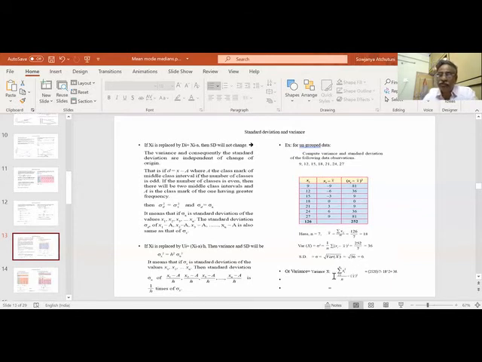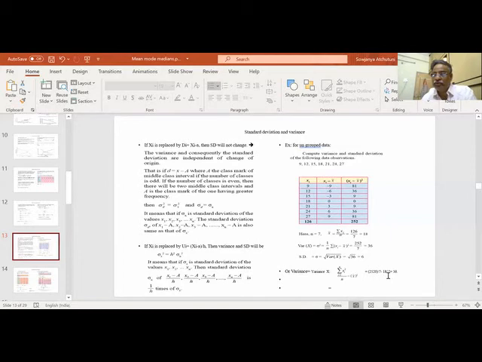So let us see the other formula also: sigma xi square by n minus x bar square. Xi square by n means 9 square plus 12 square plus 15 square plus 18 square plus 21 square plus 24 square plus 27 square. This is sigma xi square, which is 2520, divided by n which is 7, minus x bar square, 18 square.